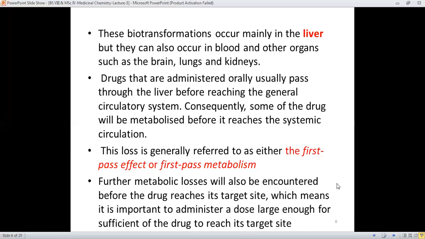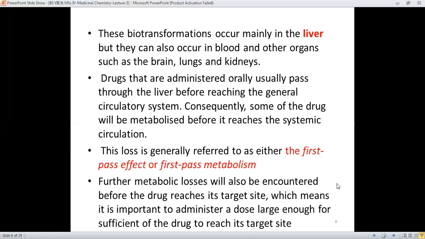And the drugs that are administered orally usually pass through the liver before they reach the general circulatory system. So it means that after administration, the drug molecules which have traveled towards the liver will start their biotransformation or metabolism.